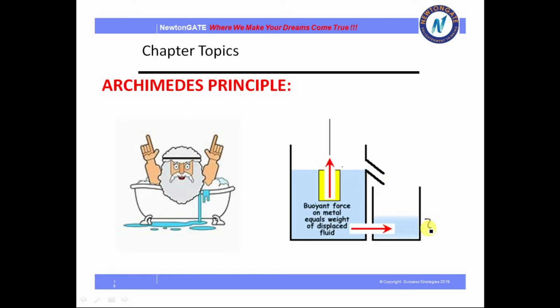So the amount displaced by the body is equal to the weight of the liquid displaced from it. This is a simple animation that I have given. This principle was given by Archimedes, so this is called Archimedes principle. This is very, very important.